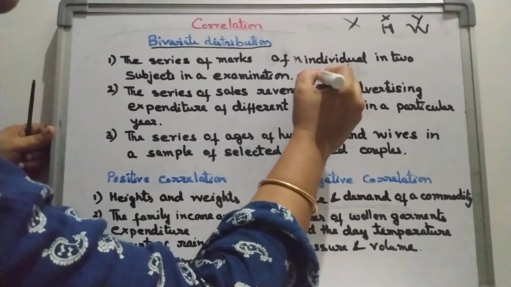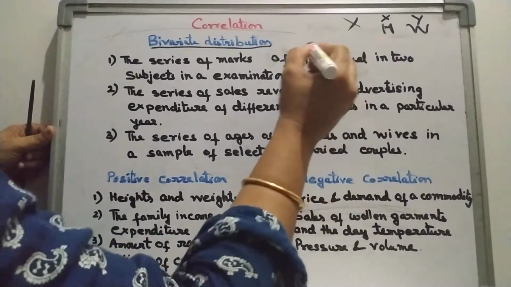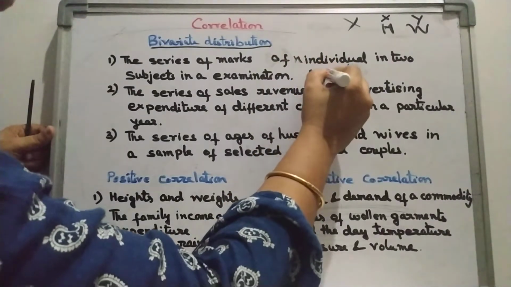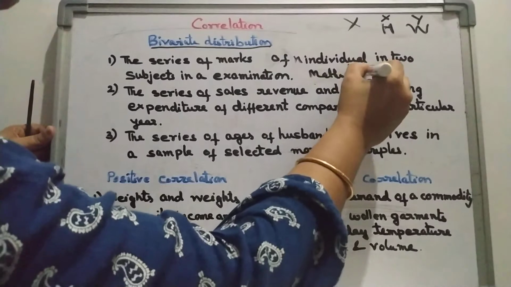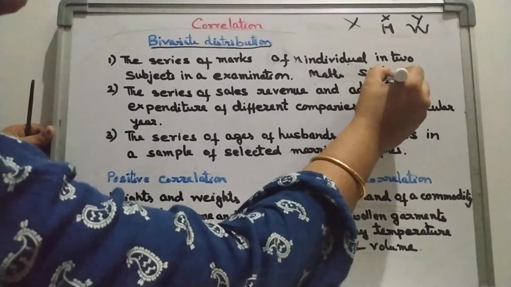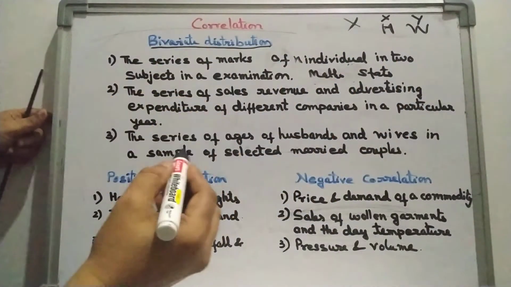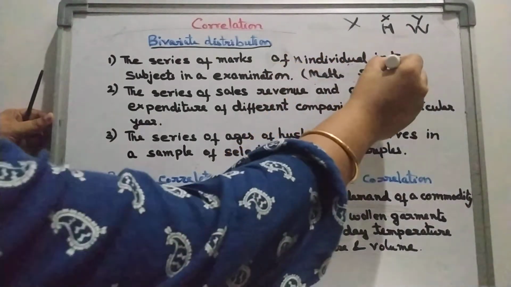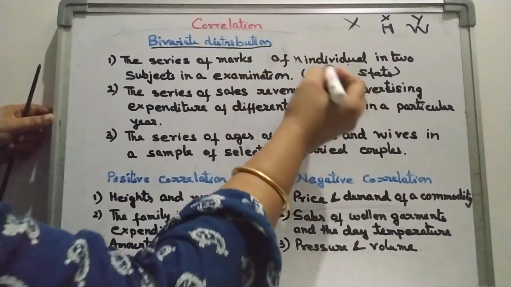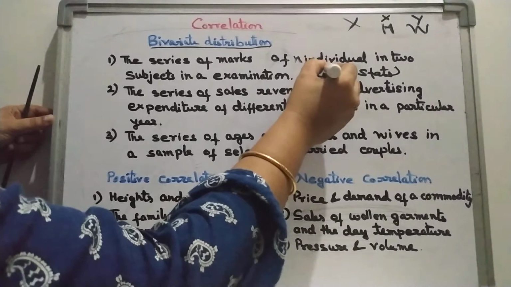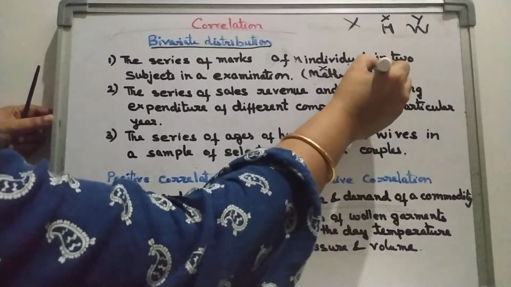Suppose we note down the marks of maths and stats of n individuals or n students. Let maths be denoted by x and stats by y.